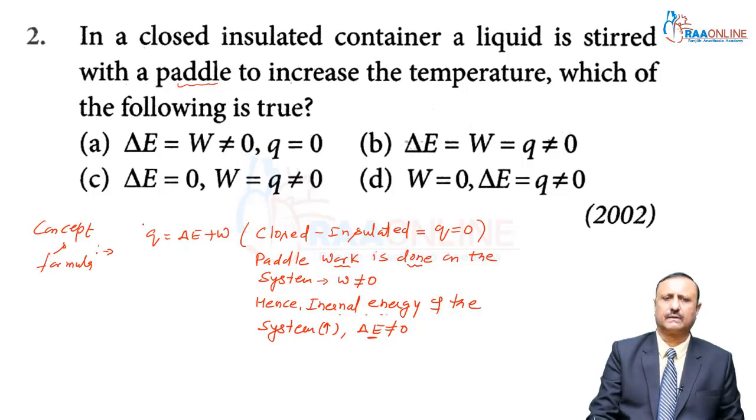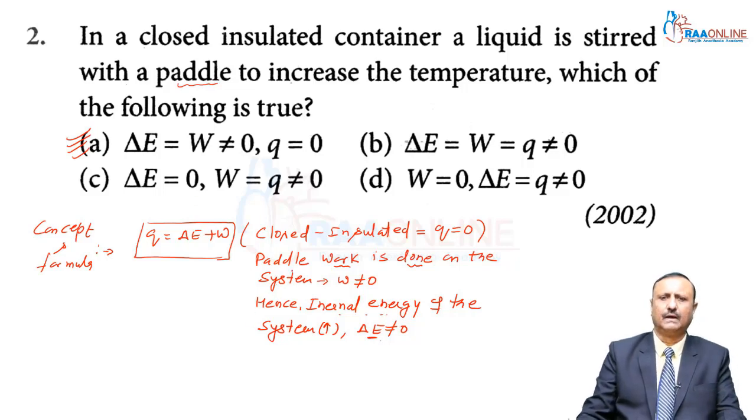So my dear students, this is the formula, and according to this question, in a closed insulated container a liquid is stirred with a paddle to increase the temperature. When temperature increases, it means there is a change in internal energy, and when the paddle does work on the system, W is not equal to 0. But it is a closed insulated system, as given in this question, so Q is equal to 0. So you can see your answer is A. Question number 2 answer is A, and this question was also asked in 2002.